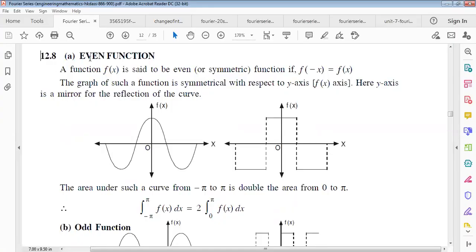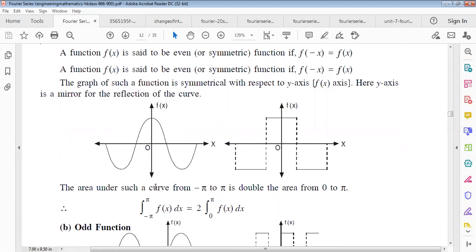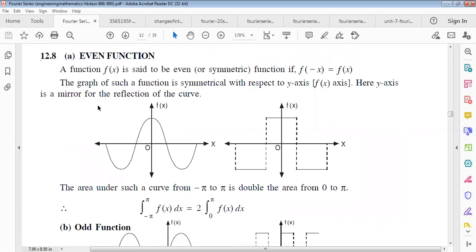Okay, now what is an even function and what is an odd function? We'll try to understand now. A function f of x is said to be an even or symmetric function if f of minus x equals f of x. That means if we replace the variable x by minus x, and we get the original function, then it will be an even function.